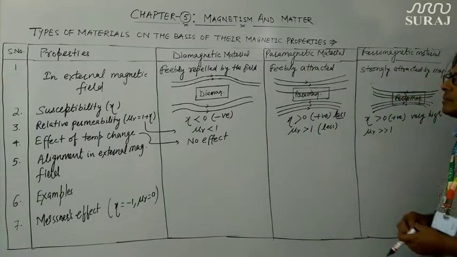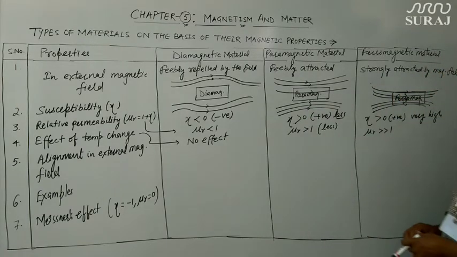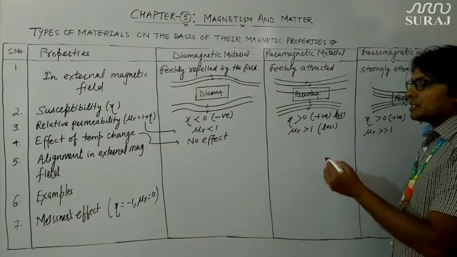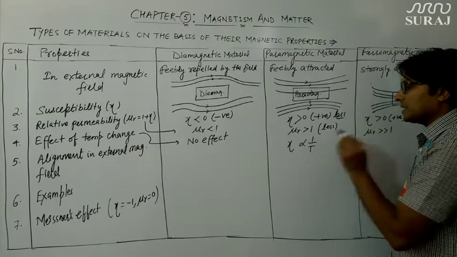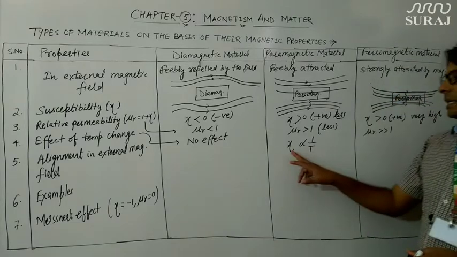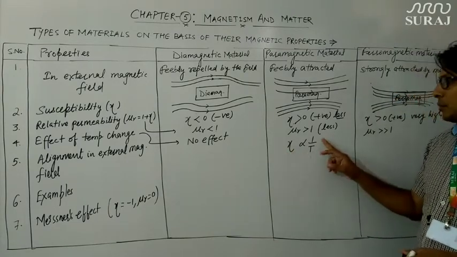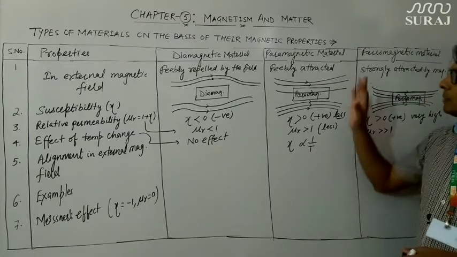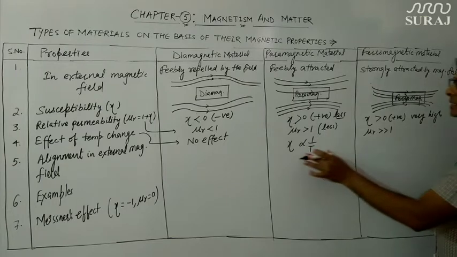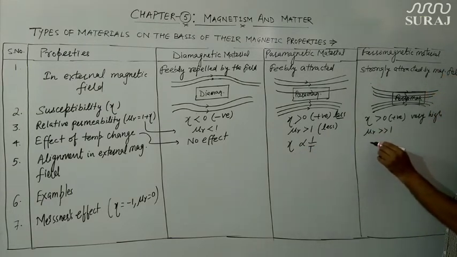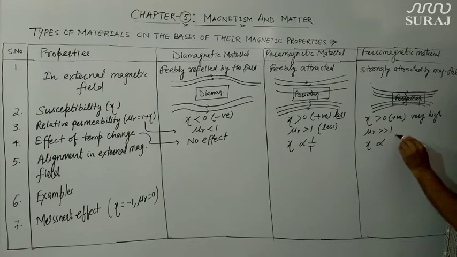So far as paramagnetic material are concerned, if we increase the temperature, their susceptibility decreases, that is, susceptibility is inversely proportional to the temperature. And for ferromagnetic material, this relation slightly changes: Chi is proportional to 1 upon T minus Tc.